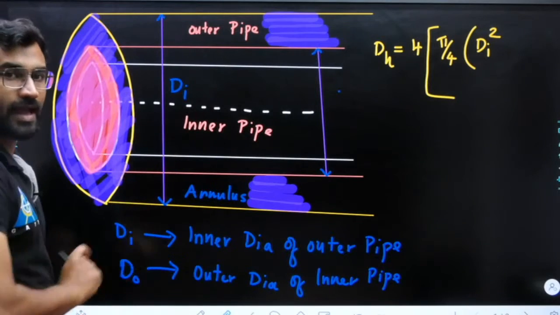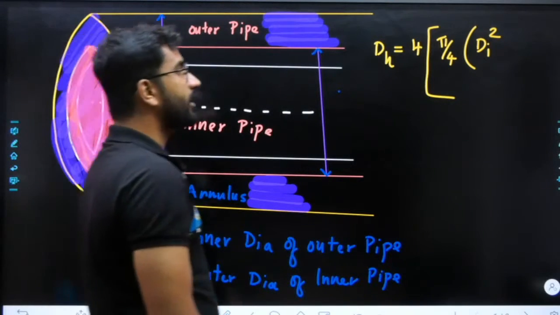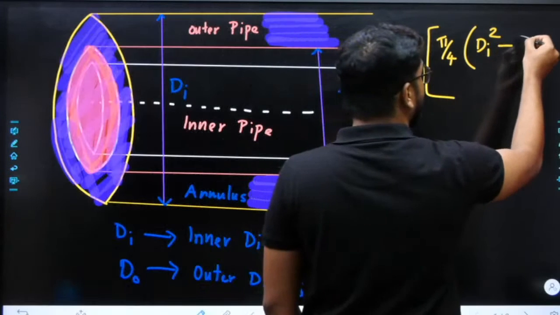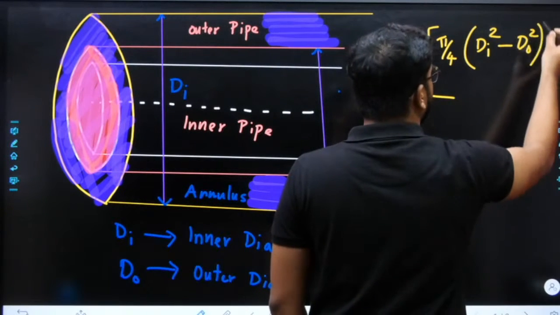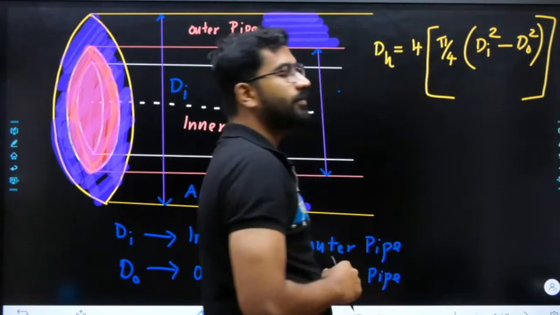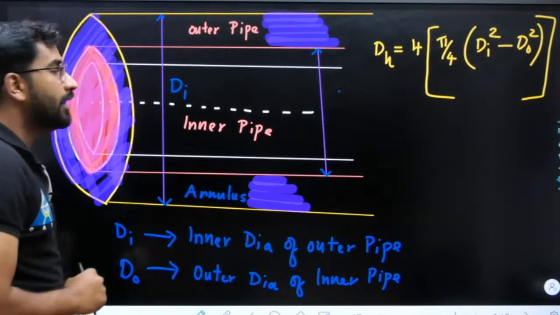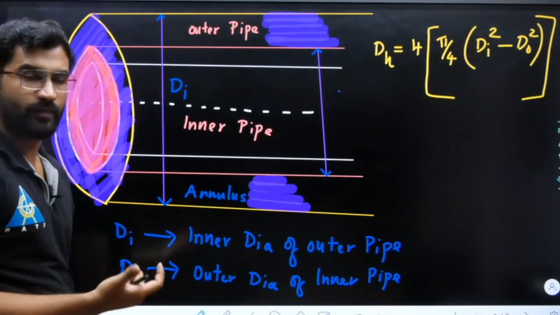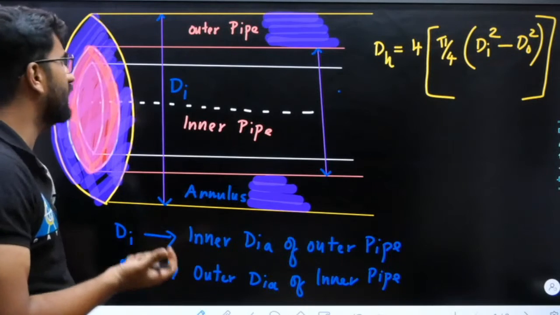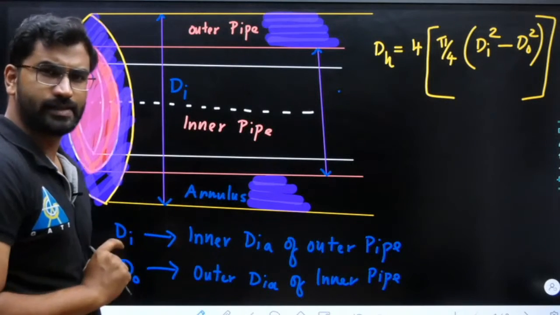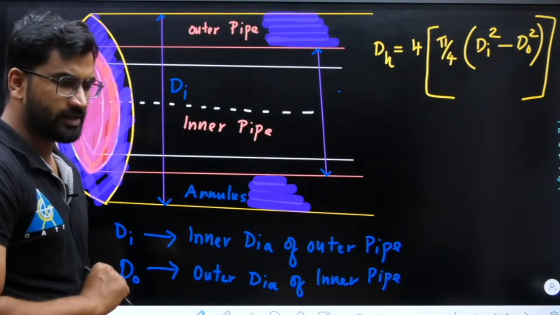For your annulus, what I will be writing is di square minus d naught square. So this will be your area required for annulus flow, or the cross-sectional area available for your annulus. Flow area available for the annulus is done.